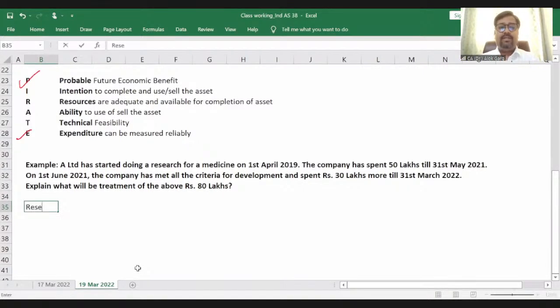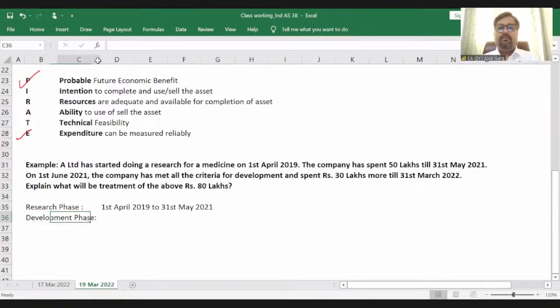So what is the research phase here? The research phase is from 1st April 2019 to 31st May 2021. Right, this is the research phase. What is the development phase? The development phase is from 1st June 2021. Okay. So whatever amount the company has spent in the research phase, how much amount?